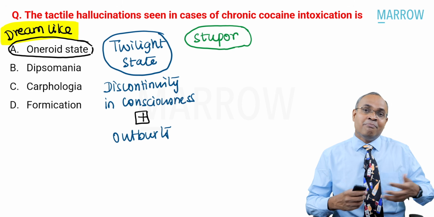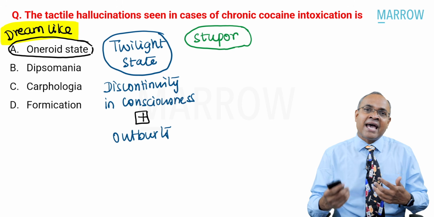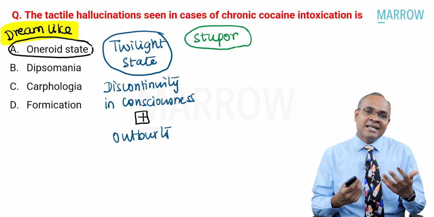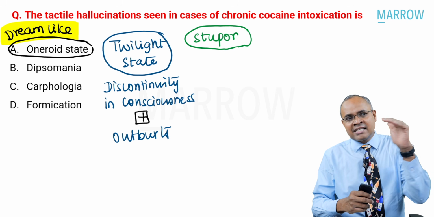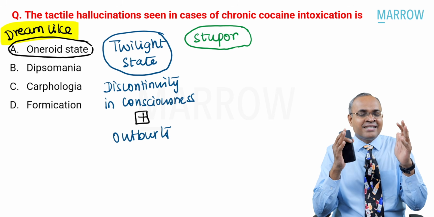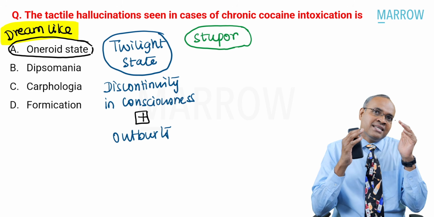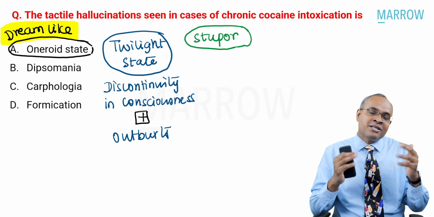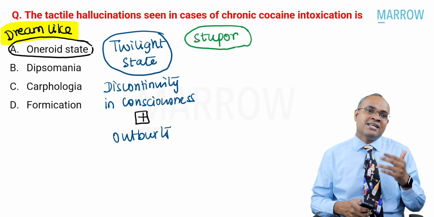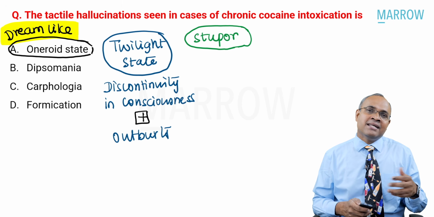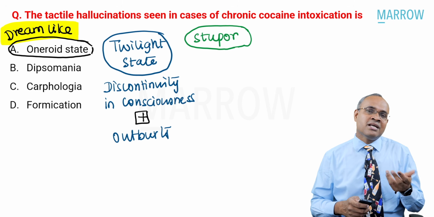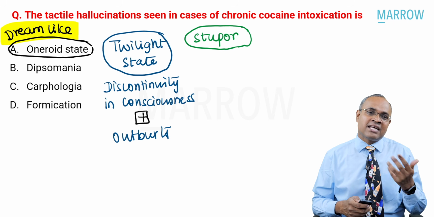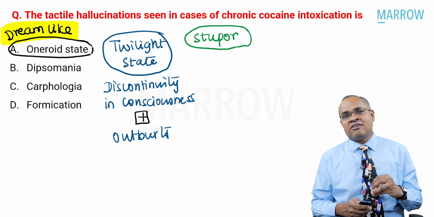Emotional outbursts, behavioral outbursts, sudden outbursts of anger or emotions could typically be seen in these patients. So twilight state is a state of discontinuity of the orientation and consciousness, and along with it, they'll also have outbursts during these times. This is known to happen in patients who are delirious, patients who are into substance use, sometimes organic conditions; head injuries can also bring patients into a twilight kind of state.